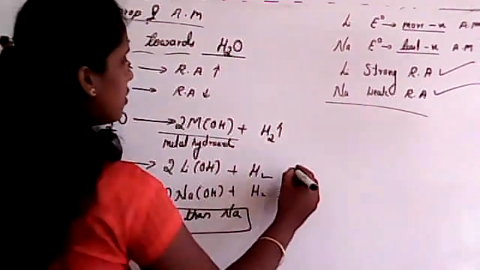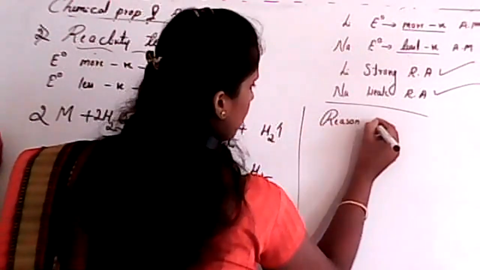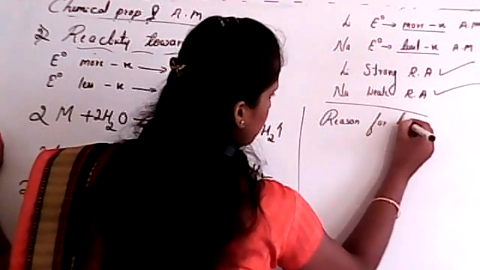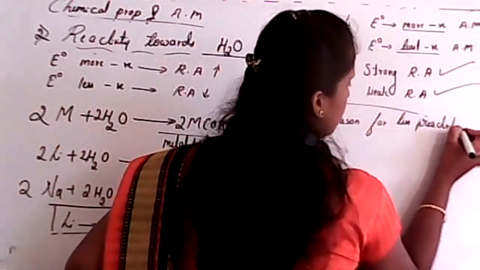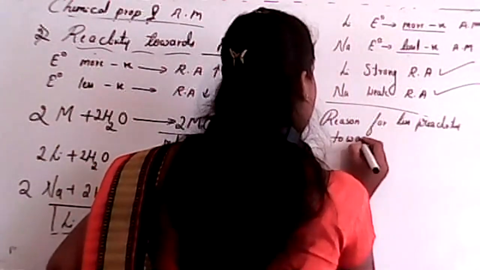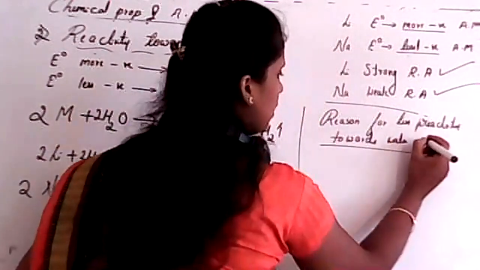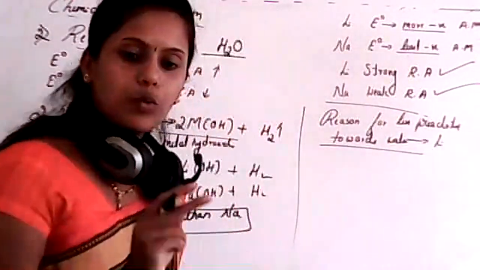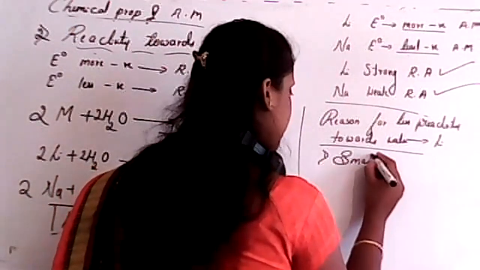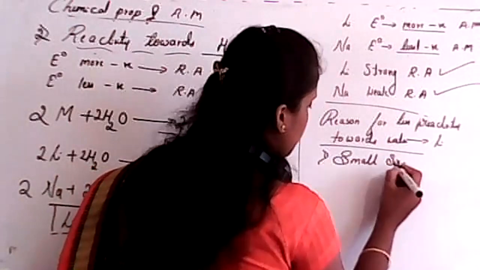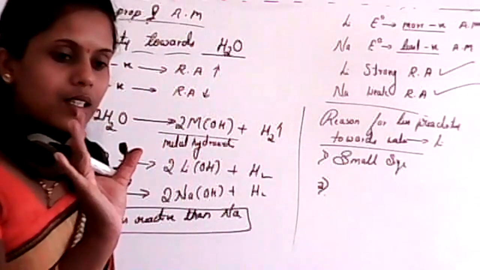Reason for less reactivity towards water for lithium. For lithium, one thing is it has a small size. Due to the small size, we studied one important property, isn't it?